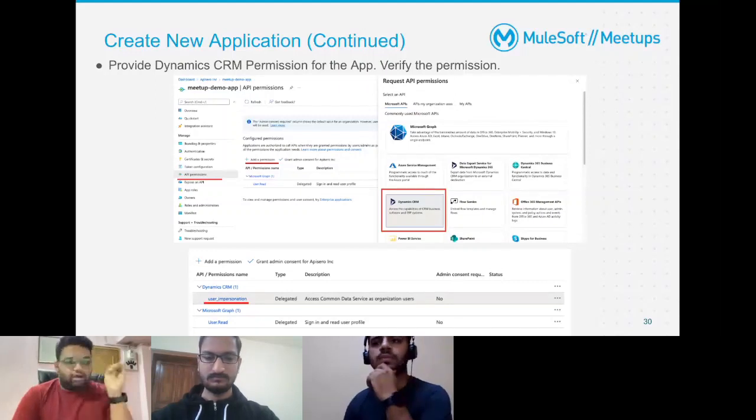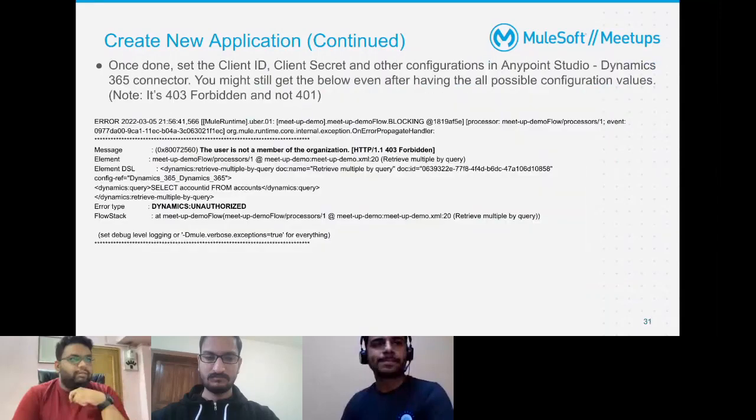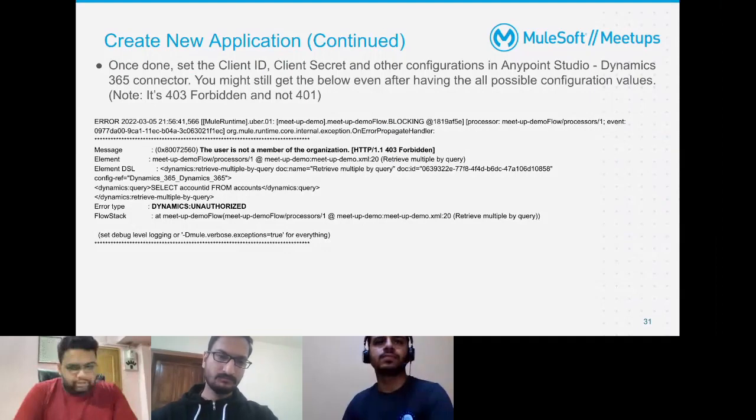Now, once you have given all the permissions, once you have the client ID, once you have the client secret, and if you try to invoke your operation in your Studio, you'll see this particular error that says the user is not a member of the organization, and the error type is Dynamics unauthorized. If you clearly see it, it says 403 forbidden, and it's not a 401 unauthorized. So it's not unauthorizing us from the instance, it's just saying that our client ID and secret are forbidden to access those resources. Now we'll be fixing that.